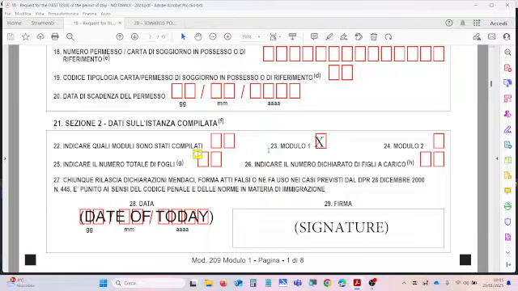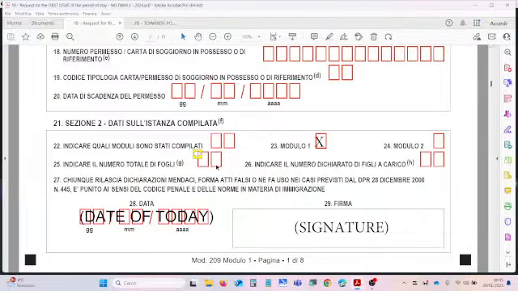X stating that you are filling out the Modulo 1, but you don't put any X in the field for 24 because you don't use the Form 2. You enter a number, the number of the pages that you are putting in the envelope. So this number is the sum of the documents that you are putting inside the envelope.